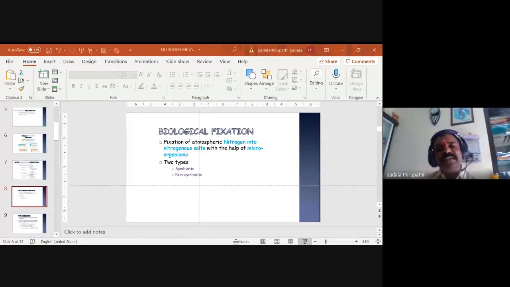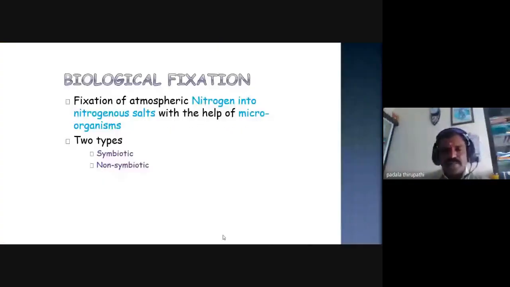We can again classify it into two types. If they are associated with plants, we call it symbiotic nitrogen fixation. If the microbes fix nitrogen from the atmosphere freely, we call it non-symbiotic nitrogen fixation. Okay, now we can move to the next slide.